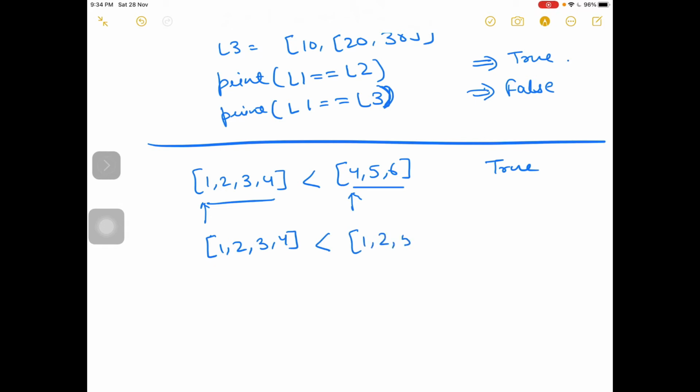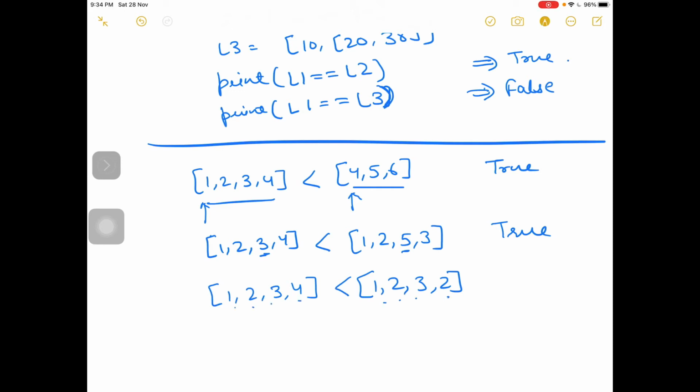Now here, can you think of which list is greater? Of course, again this one, because here 3 will be compared with 5 after 1 and 2. Now I am taking another example to make you more clear. Now here, what can you think of? 1, 2, 3, 1, 2, 3. All three are equal. So the fourth element is 4.